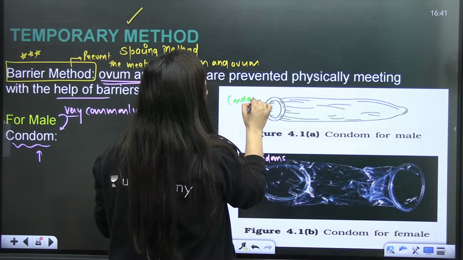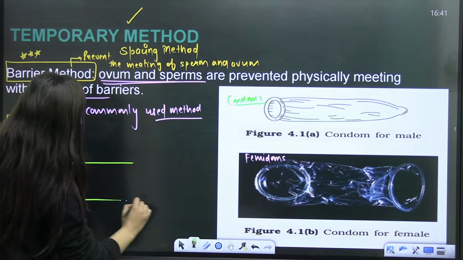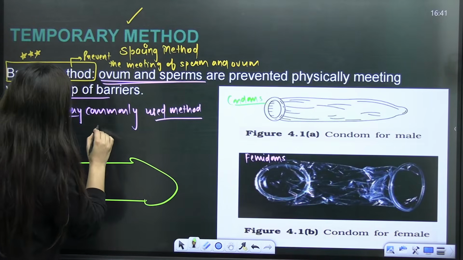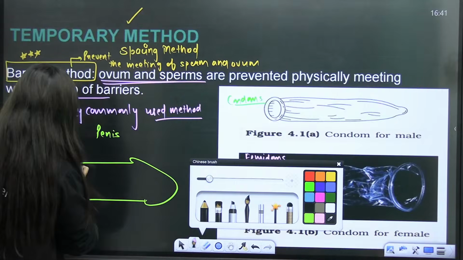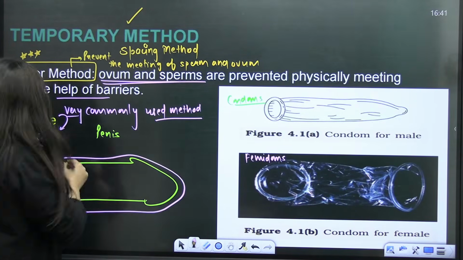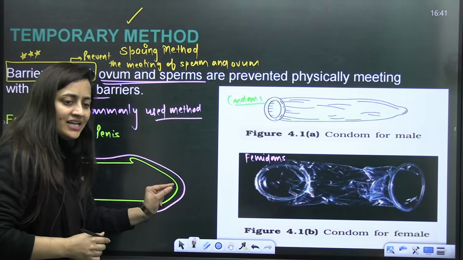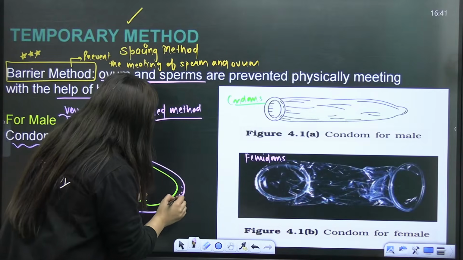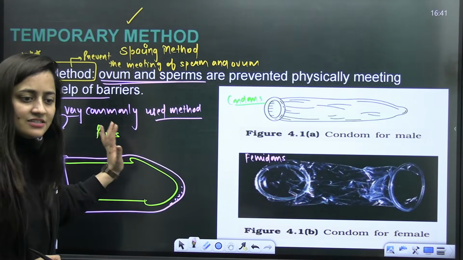It is basically going to cover the male copulatory organ, the penis. This is a latex sheath which covers it during sexual intercourse, so that when the male ejaculates, the semen gets collected in this latex sheath only. This is for the condom.